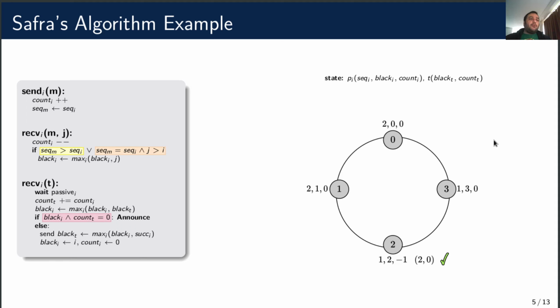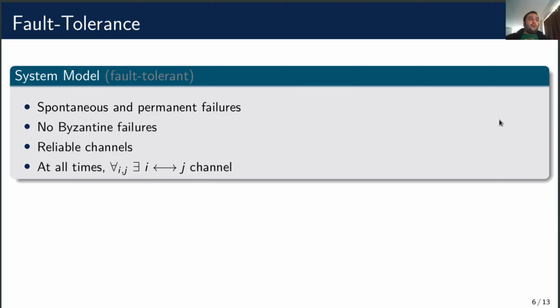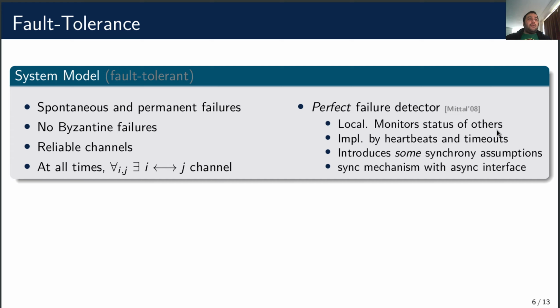So next, we will add fault tolerance to this algorithm, but first we need to refine our system model. All previous assumptions hold, and now processes are allowed to crash, but they cannot recover. Moreover, there are no Byzantine faults. Channels must be reliable, and it should be possible to establish a channel between each pair at all times. This is needed in order to avoid network partitioning. Unavoidably, we require the existence of a perfect failure detector.